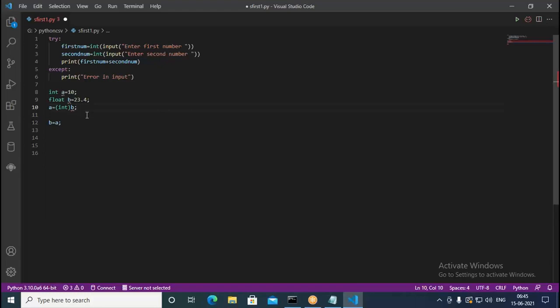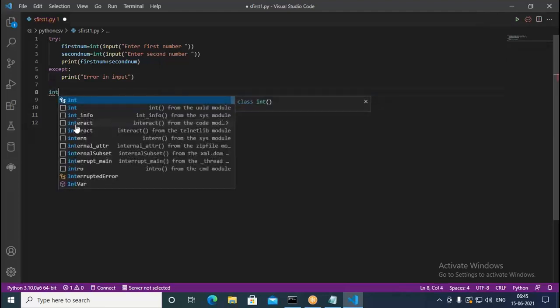So whenever you go with casting, you are going to narrow down the size of the data. In that process, you are going to lose some data. Now in this example, in line number 9, when you write 23.4, you are going to lose 0.4 from that. You have only 23 in that. So casting is sometimes a problem. That means you may lose some data if you go with casting. Okay. So that is casting, but in Python, using constructor functions, we are going to convert data from one type to another type.